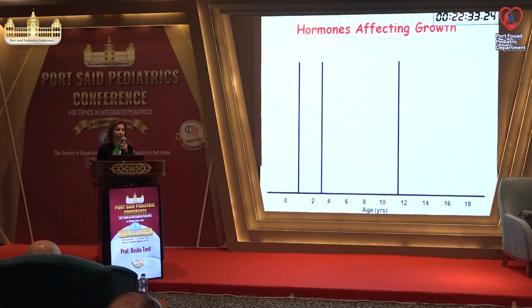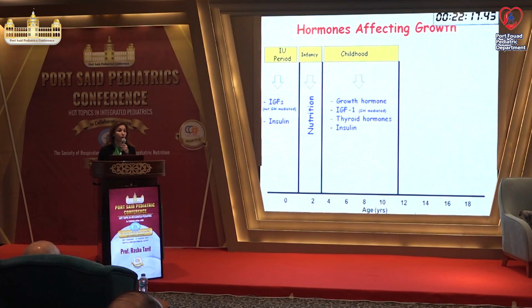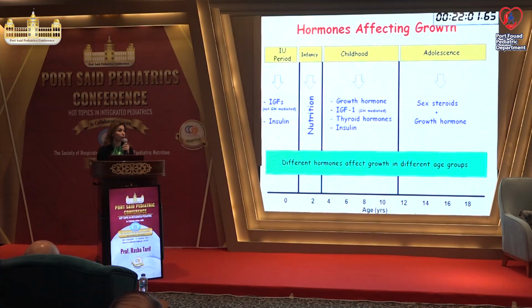There are different hormones affecting growth. First, during intrauterine period, taking the upper hand, we have insulin growth factors and insulin. During infancy, nutrition is the most important, breastfeeding and then weaning later on. In childhood, we have growth hormone on top of the list, insulin growth factor 1, thyroid hormone, and last is the insulin. And finally, in adolescence, we need a synergistic effect of sex steroid and growth hormones working together to achieve the growth spurt. So remember that different hormones affect growth in different age group. According to each period, hormone will take the upper hand.